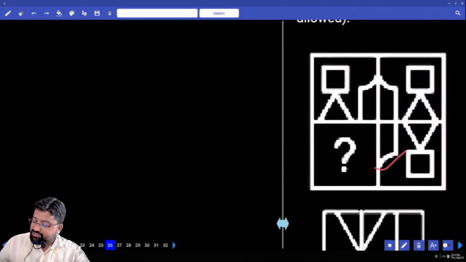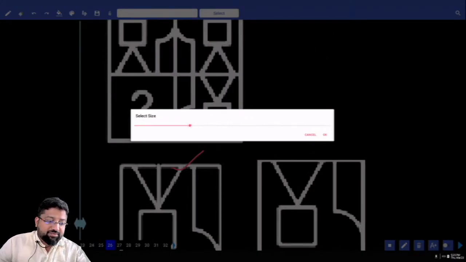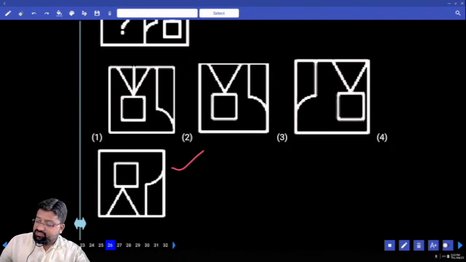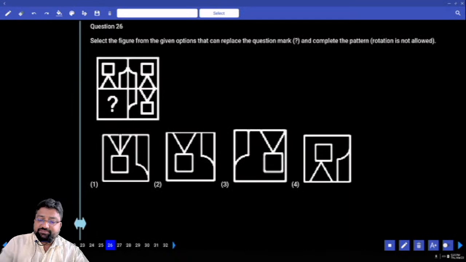Now look at this question here. What is he talking about in this question? There's a question mark out here. What I suggest you is, you better continue to draw the diagram.